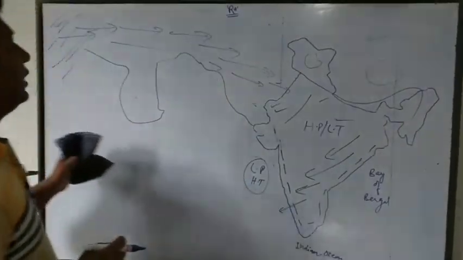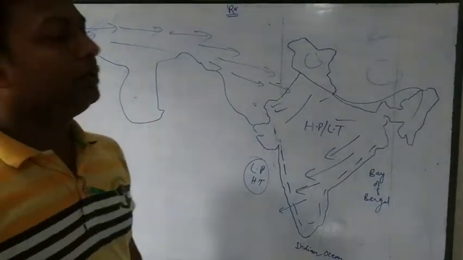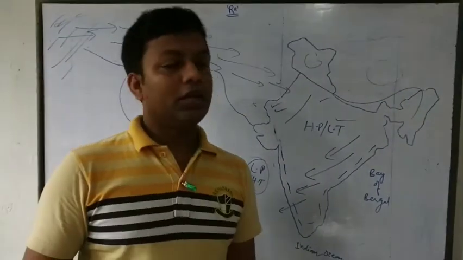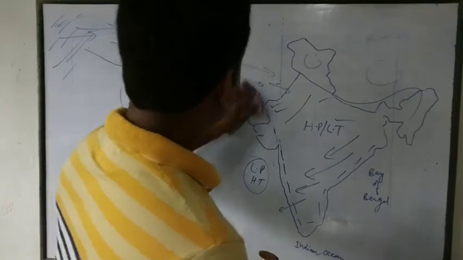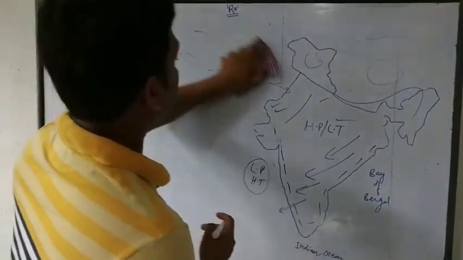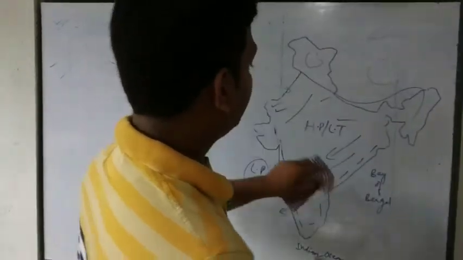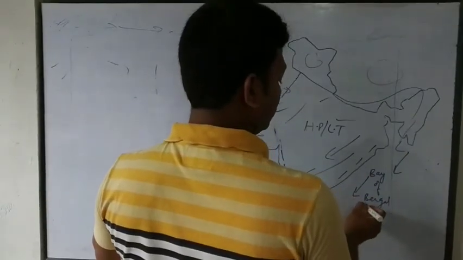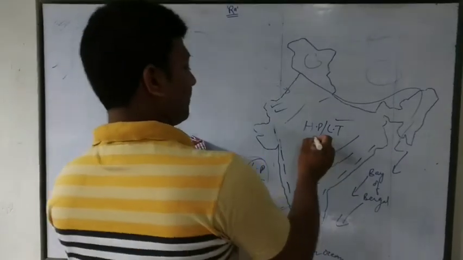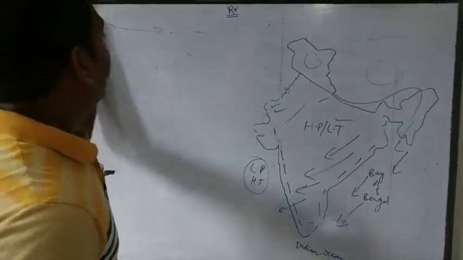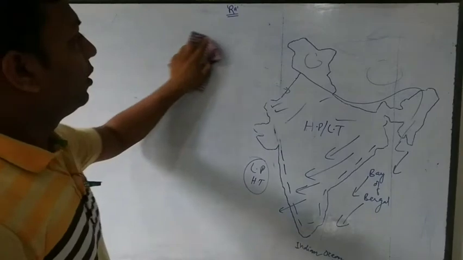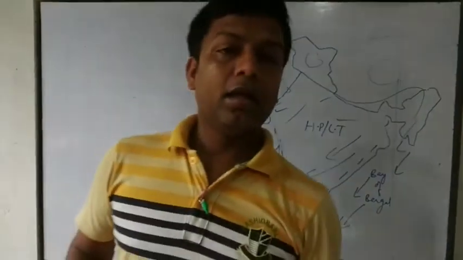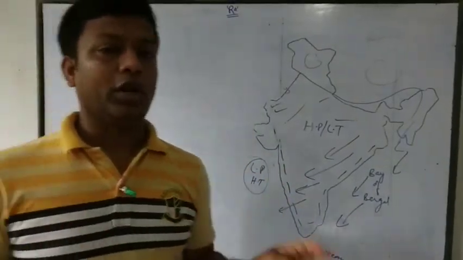And now retreating monsoon, that means when the monsoon returns from India, there will be another scenario. Look at this scenario. In the months of October and November, the entire India faces no rainfall.